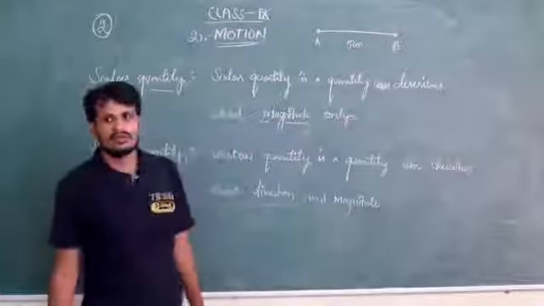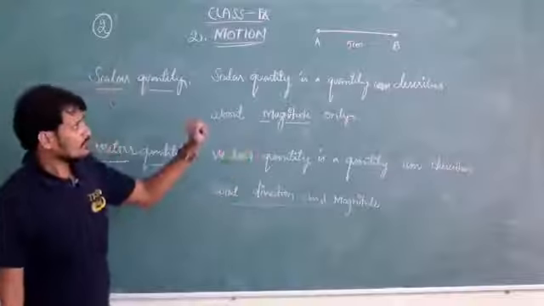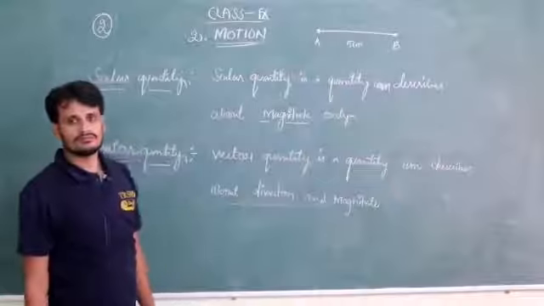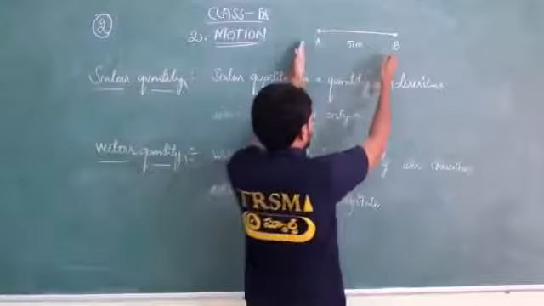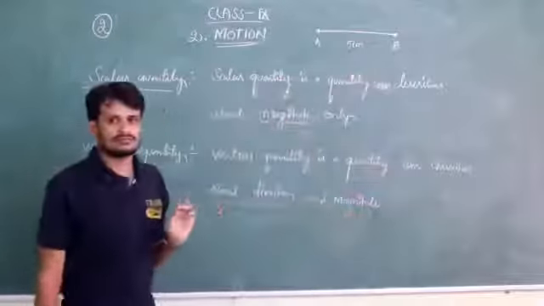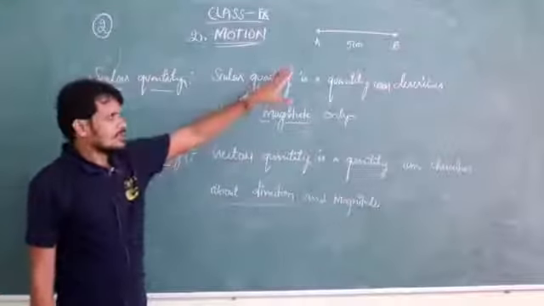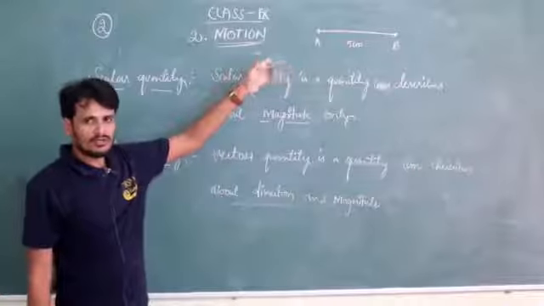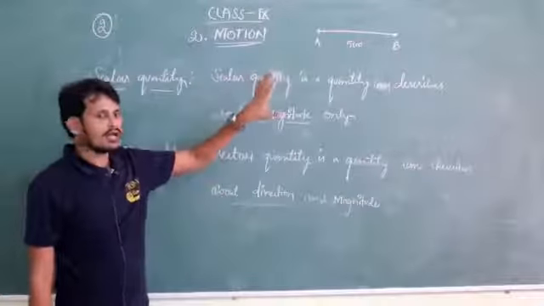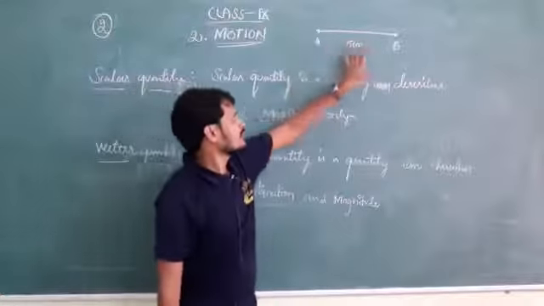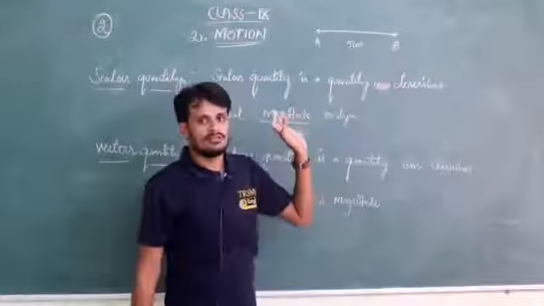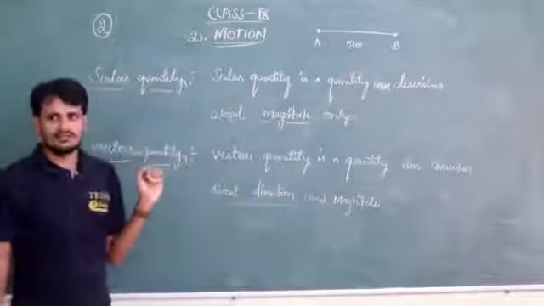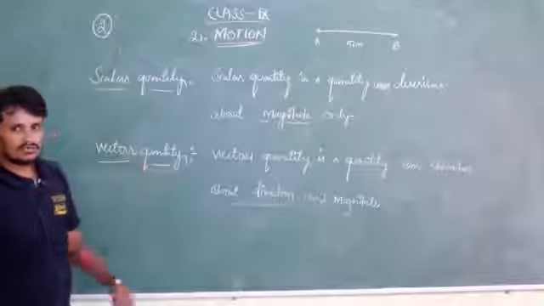Does it show magnitude? Is it having size? Definitely, the magnitude of AB is 5 centimeters. Is it showing any direction or giving any other information? Only one piece of information: magnitude. Between A and B there is some distance, some space, some length.